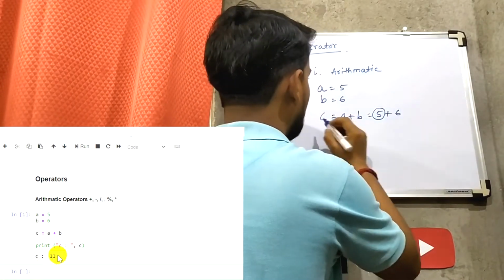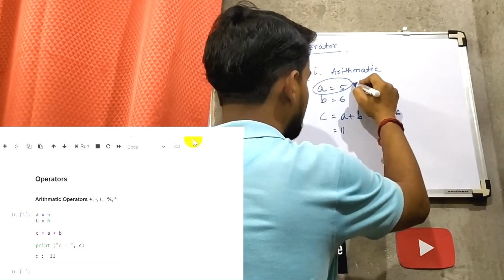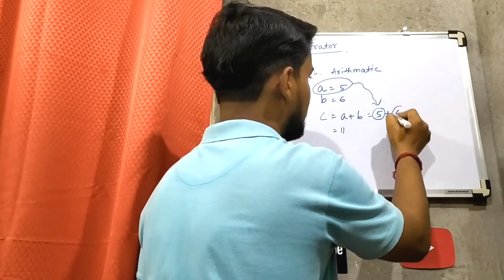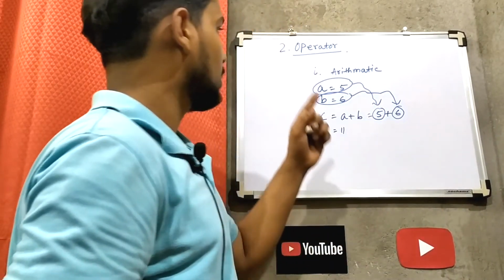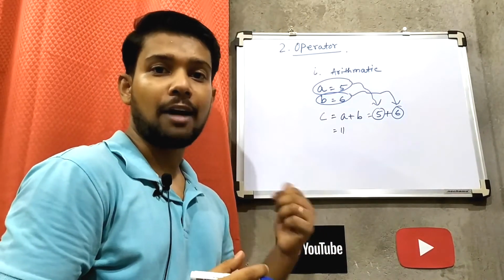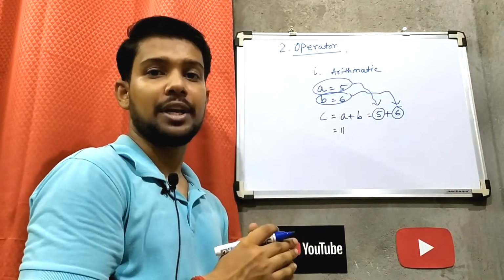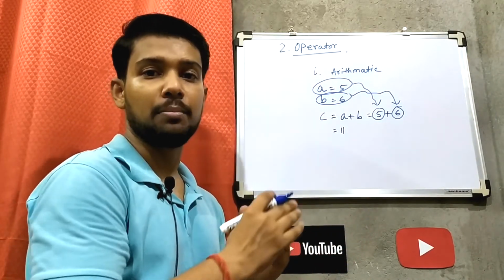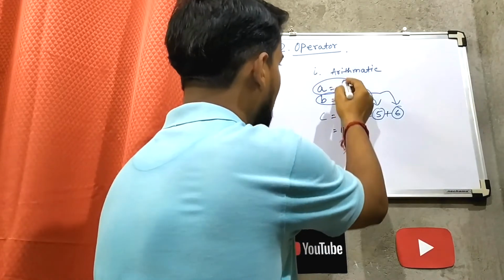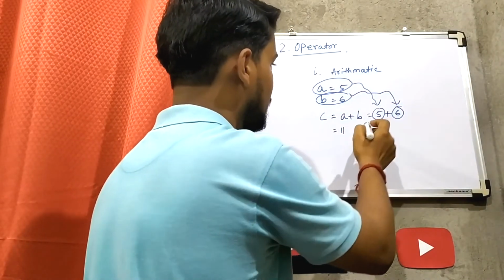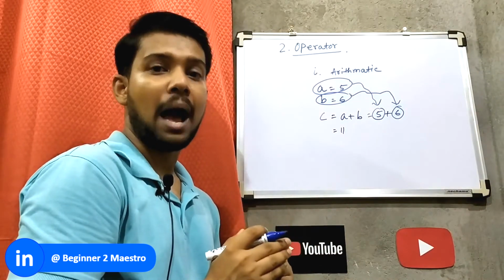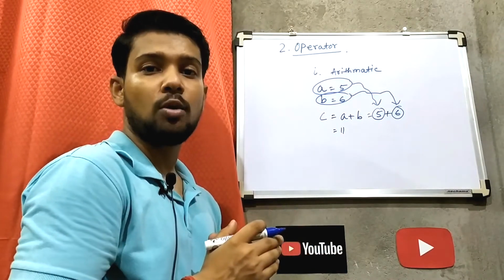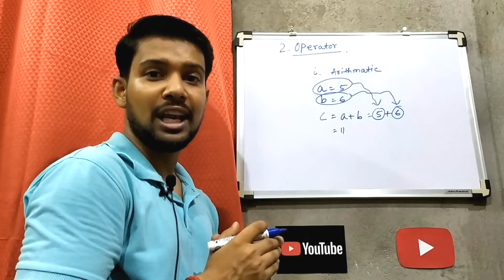This 5 is coming from this place and this 6 is coming from this place. You have already assigned the value 5 to the variable a and 6 to the variable b. So the values come from here, and after the arithmetic operation happens, the total value of c will be 11.